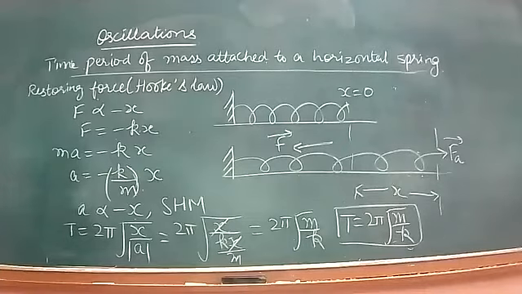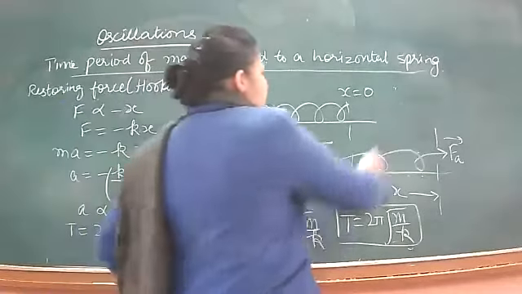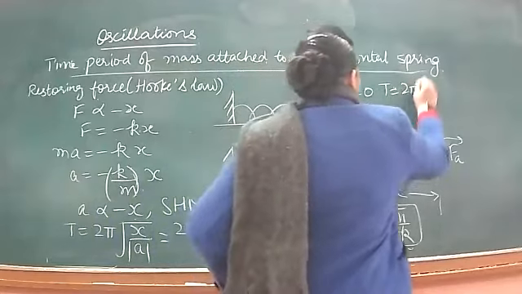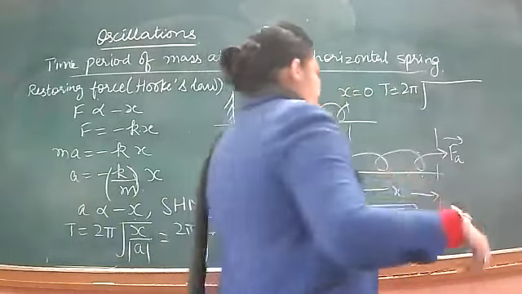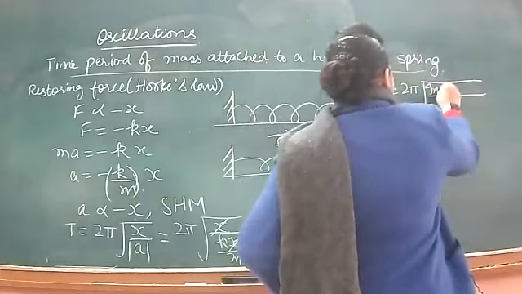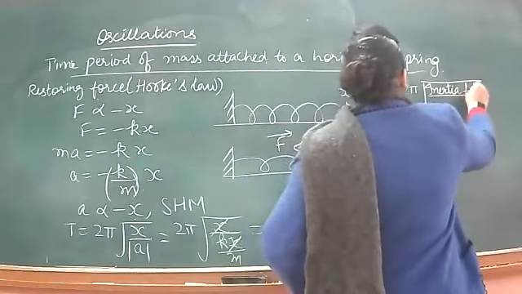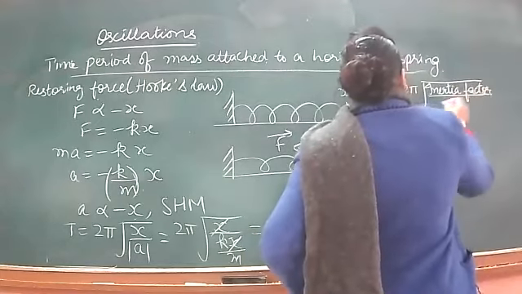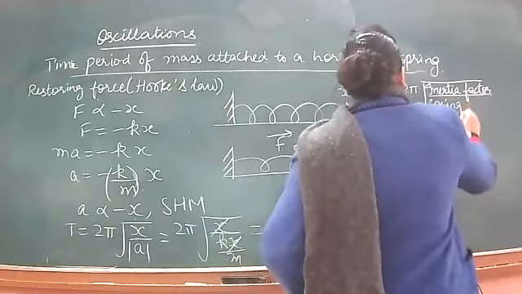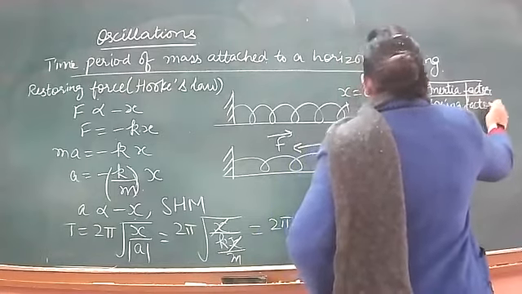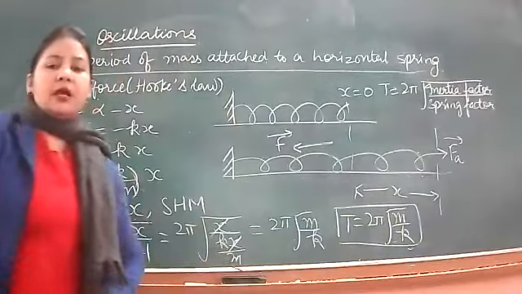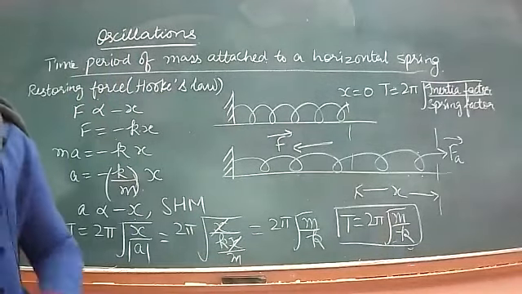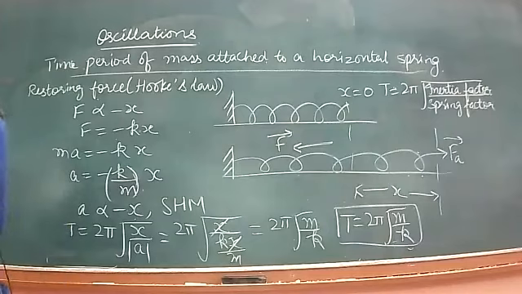So for an oscillating spring, the formula is T is equal to 2 pi root m by k, and basically we say this is 2 pi root inertia factor over spring factor. Mass is directly related to inertia, so we call it the inertia factor, and k is the spring constant, so we call it the spring factor. This is our first derivation, the simplest case of a spring.